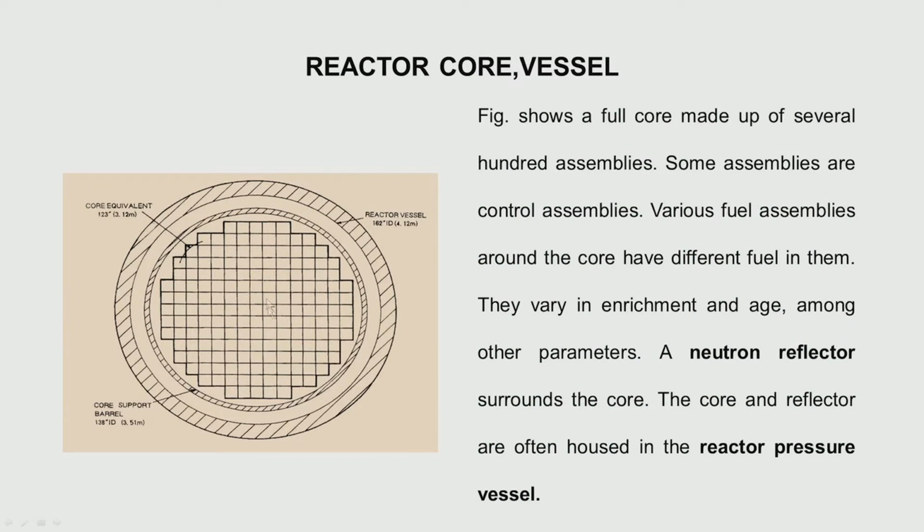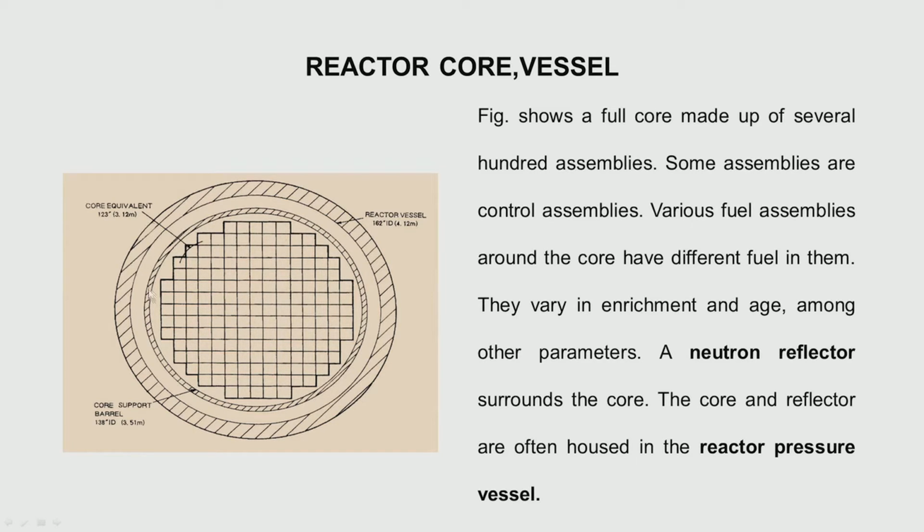Now within the reactor core, the fuel enrichment may not be the same. At the center it may be lower, afterwards it is higher, because the neutron flux is maximum here and less on the outside. So to have nearly equal power generation, we have an enrichment difference.